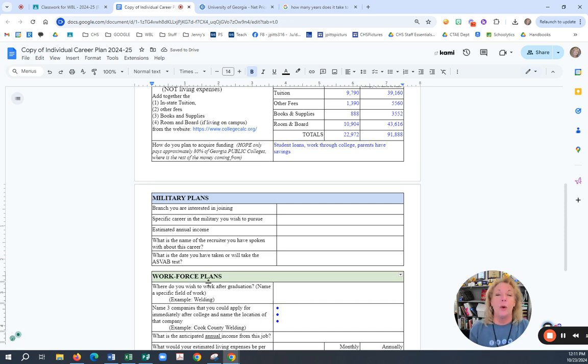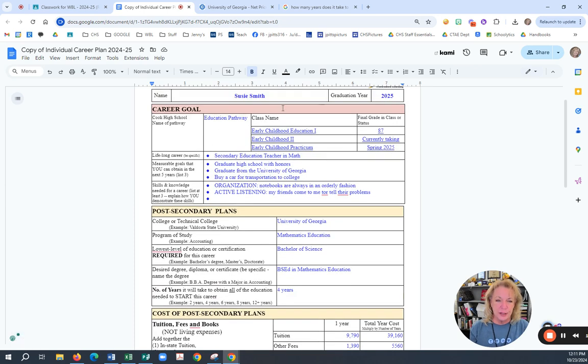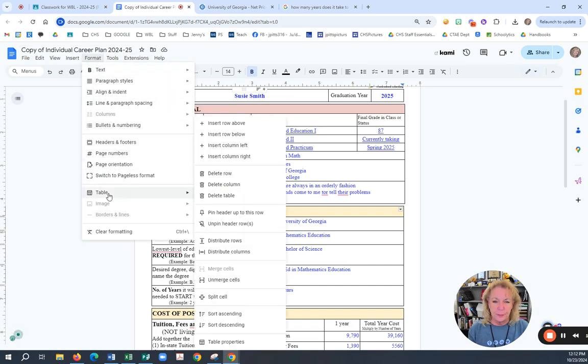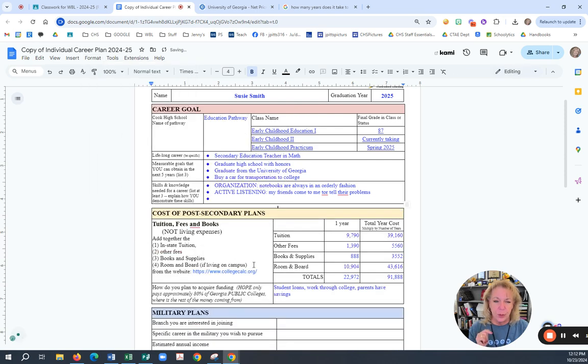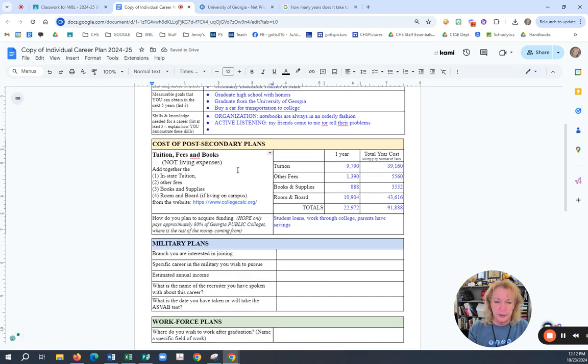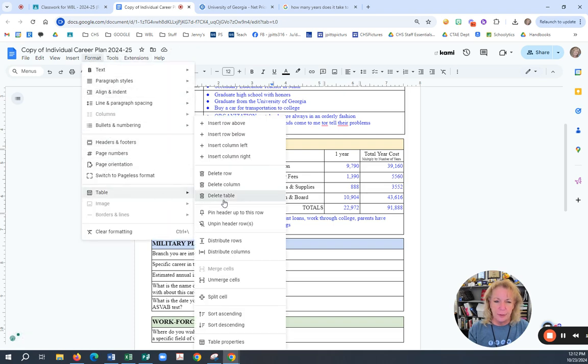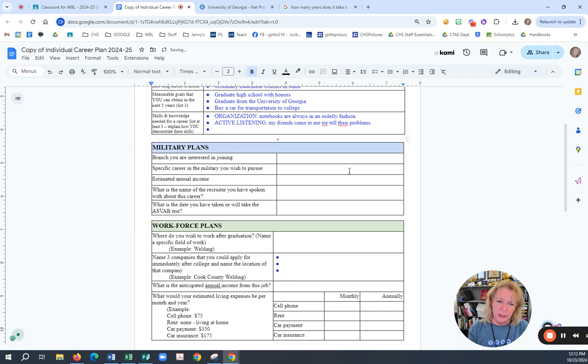Now, if I were going into the military, of course, I'm going to do the same thing, just like I did this one, but I would get rid of the post-secondary schools. So I would go to Format, Table, Delete Table. If I'm going into the military, I'd get rid of this one too. Format, Table, Delete Table. And then I would go in and do the military plans.